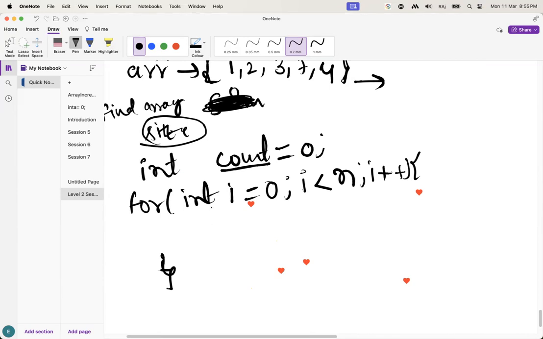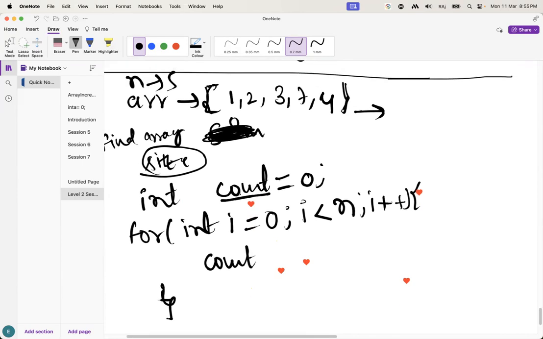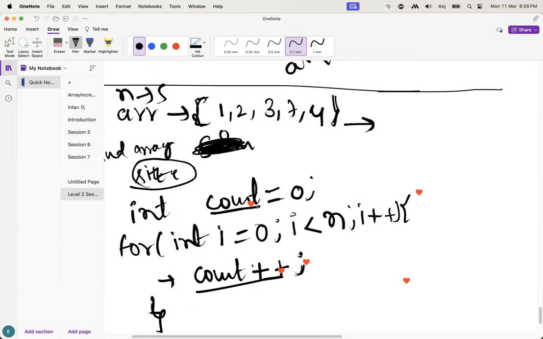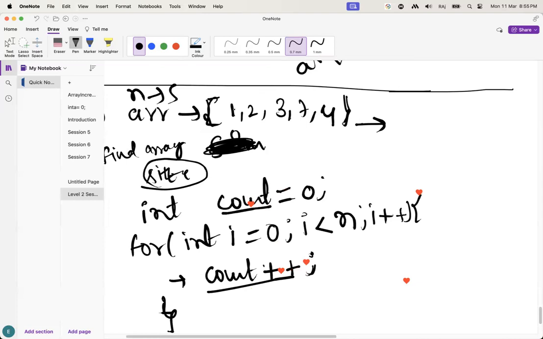Okay, guys. What will happen, guys? Now, what do we have to take? Every time the i value increments, when it comes to here, I want to increment the count. Guys, we have to do it like that only. Understand how I'm doing? Initially, count value is 0. When i value is 0, it will come inside this one. So now the count value is 1. And again, it's going to increment.